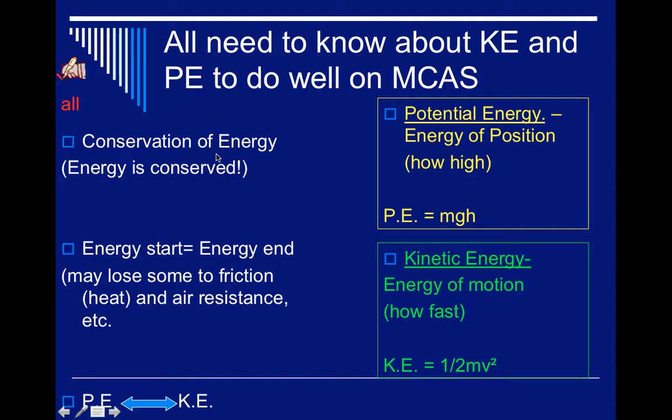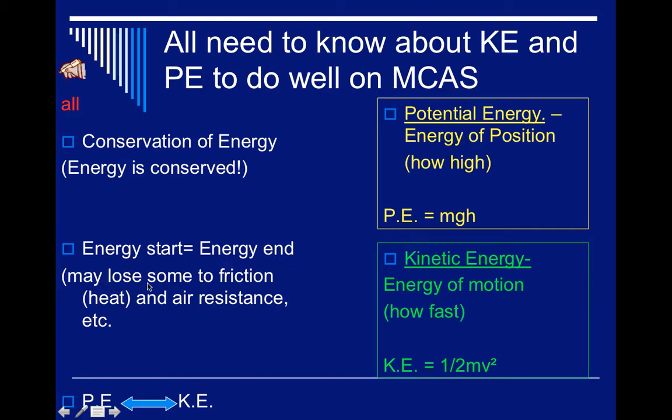And energy is conserved. This is called the law of conservation of energy. So that means that energy is not created, energy is not destroyed, it just changes forms. Whatever amount of energy you start with, you're going to end up with the same amount of energy at the end. It just may have changed forms.